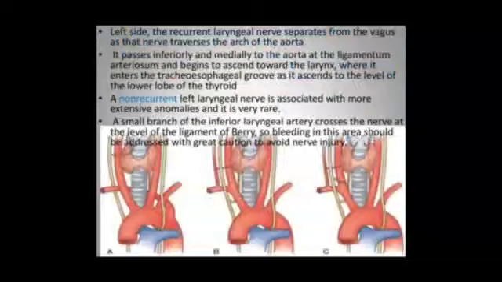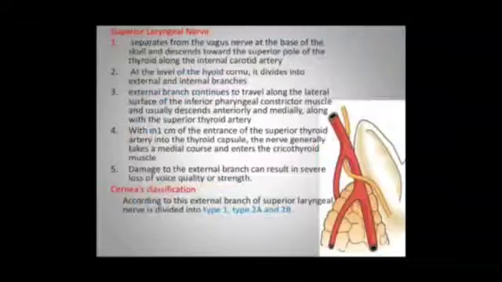A non-recurrent left laryngeal nerve is associated with more extensive anomalies and is very rare. Small branches of the inferior thyroid artery cross the nerve at the level of the ligament of Berry. So bleeding in this area should be addressed with great caution to avoid nerve injury.